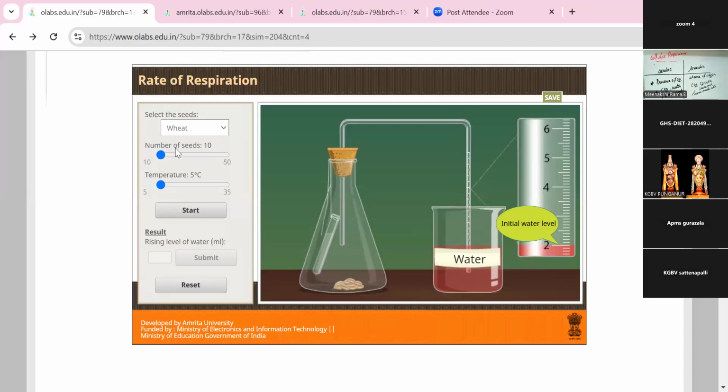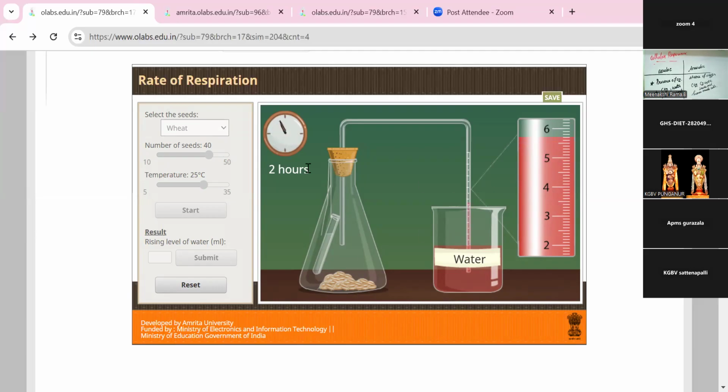Okay, so I am choosing the number of seeds and the temperature level also. The temperature level is 25 degrees centigrade. The number of seeds is 40. I'm going to press the start button. The respiration is going on. Please look at the scale. The scale level is increasing here, showing how the respiration process is going.